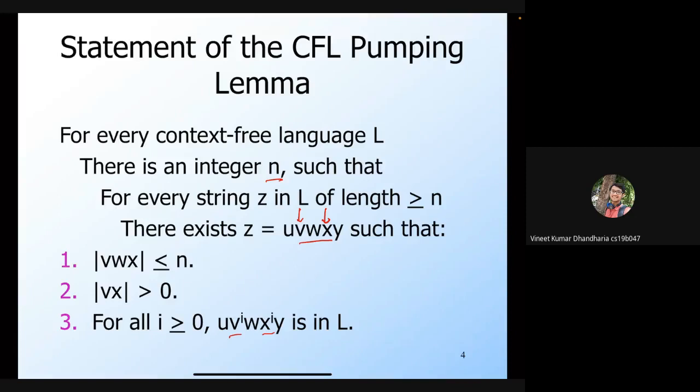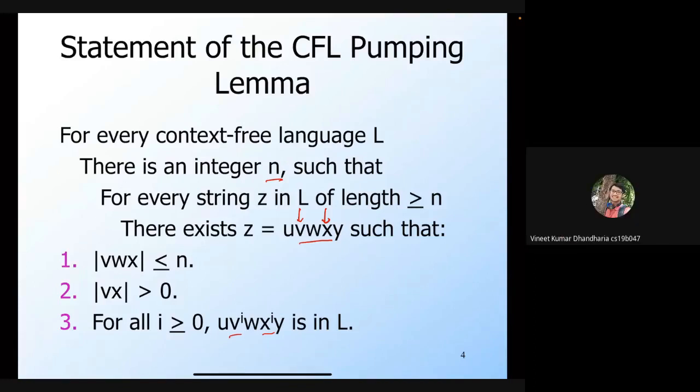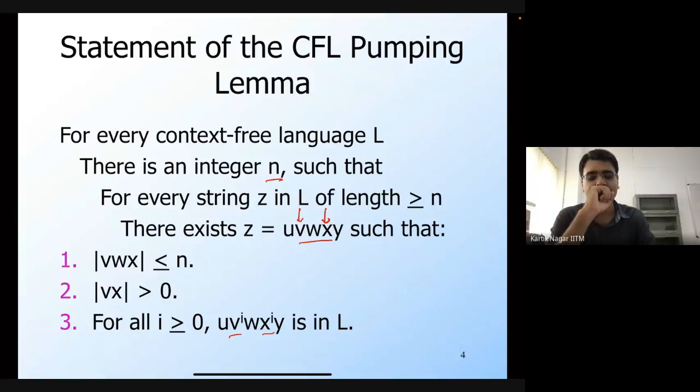That means in a regular language also, we can get u, v, w, x, y such that we can pump v and x in tandem. Is this the case for regular languages as well? So you're asking whether this statement holds for a regular language.